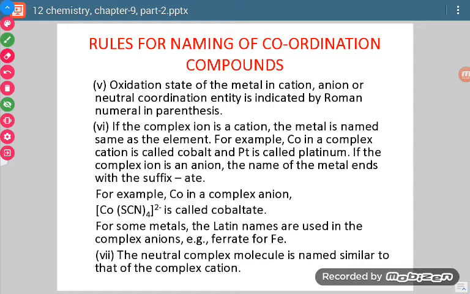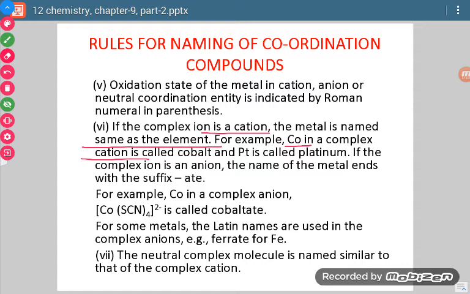Now see, there are 3 types of complexes. It may be a cation, it may be an anion, or it may be neutral. In case it is a cation, then the name of the metal will be used as it is. Suppose cobalt is there in the complex and the complex is positively charged, or it is neutral.